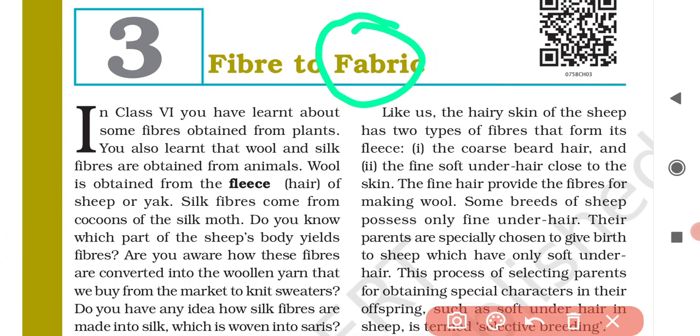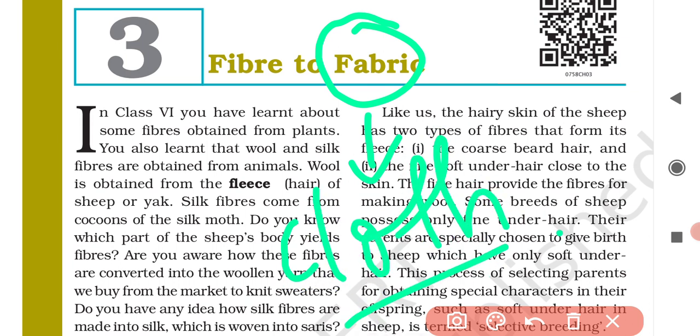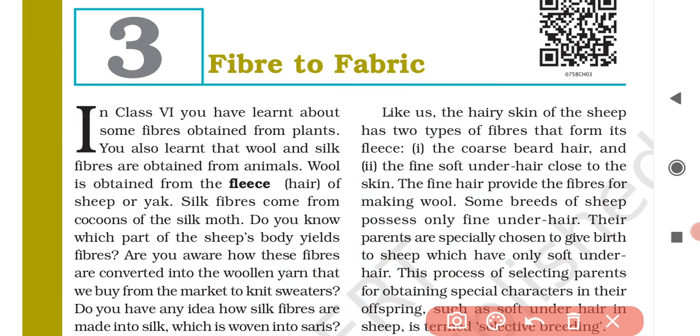Fabric or say cloth, the cloth which we wear, right? Those are referred to as fabric also. So you have learned about some fibers which are obtained from plants and which are used to make fabrics or clothes. For example, cotton plants. Cotton plants give us what? Cotton plants give us cotton fibers, which are used to make cotton fabrics or say cotton cloth.